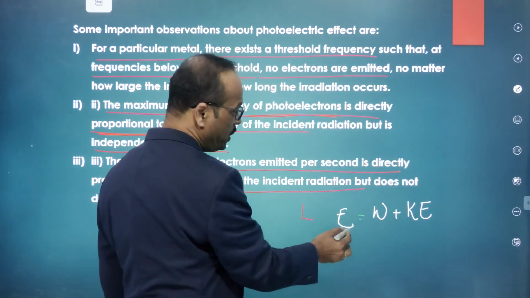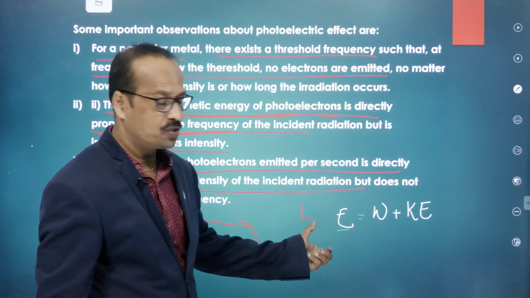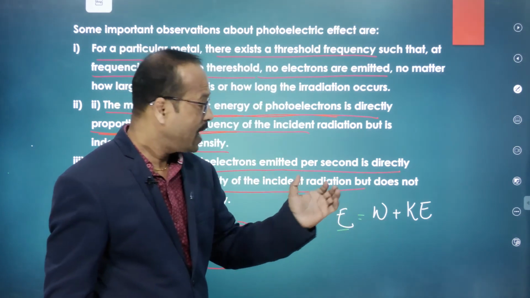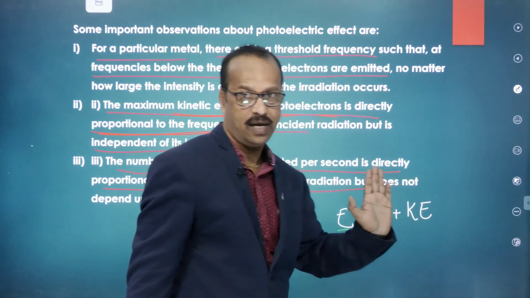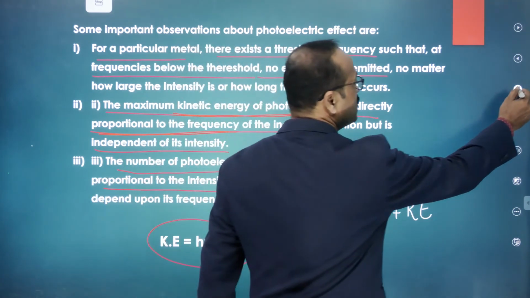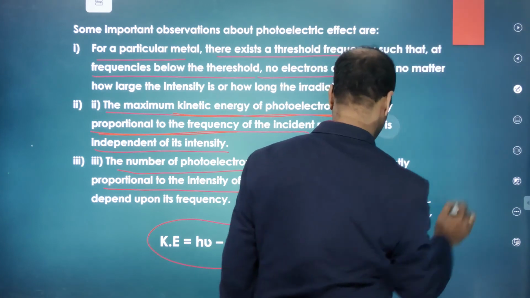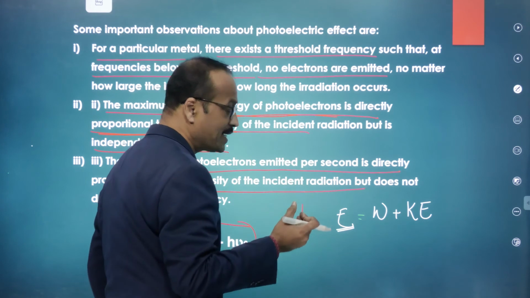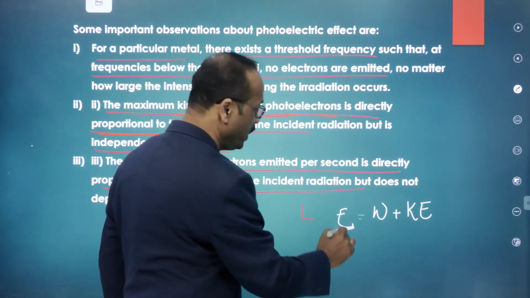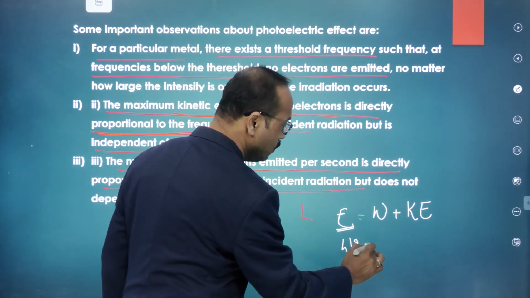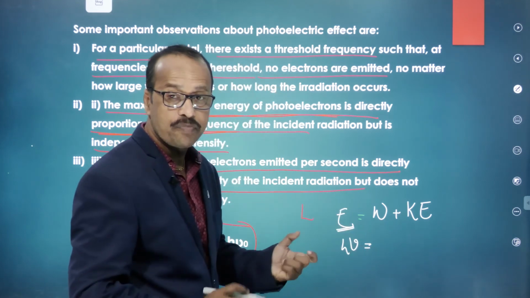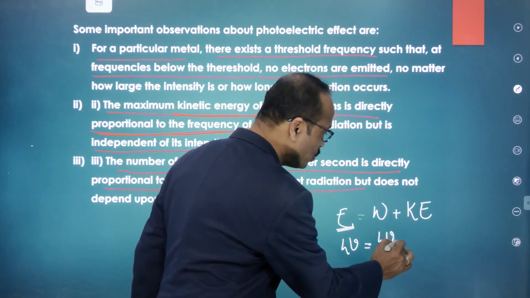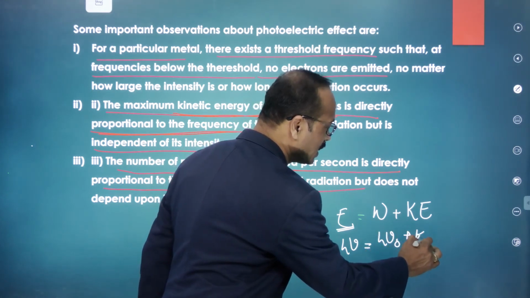So this is the total energy from the radiation. In that, some part of the energy is used to remove the electrons, and the remaining part provides the kinetic energy. The energy present in the quanta is given by h nu. h nu is equal to h nu naught, the part utilized to remove the electron, plus the kinetic energy.